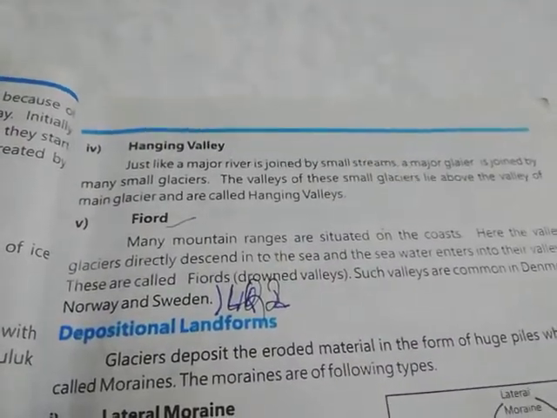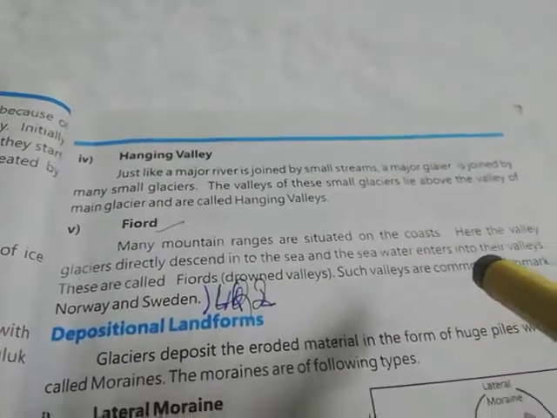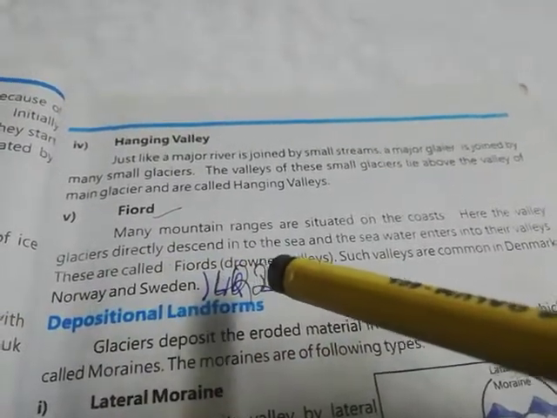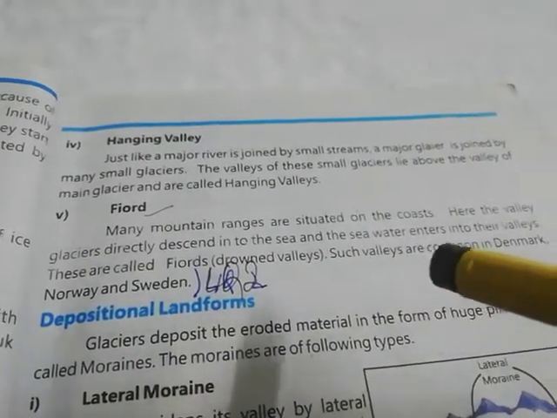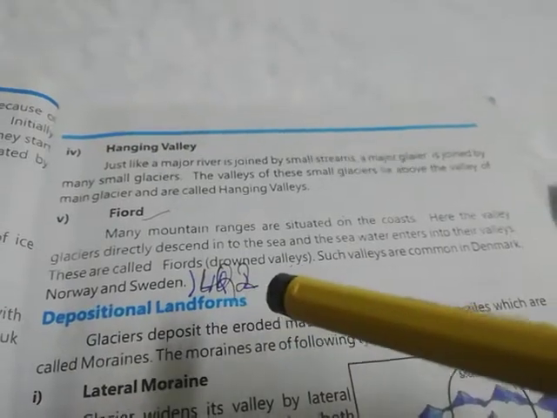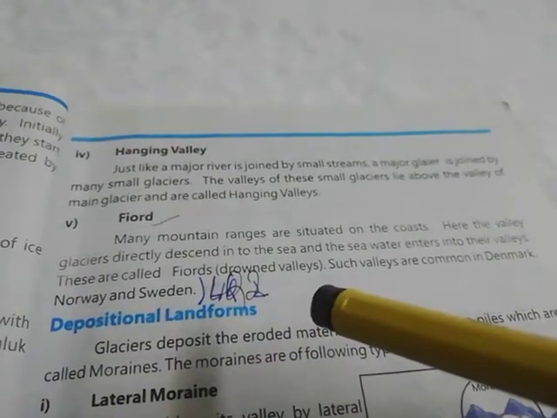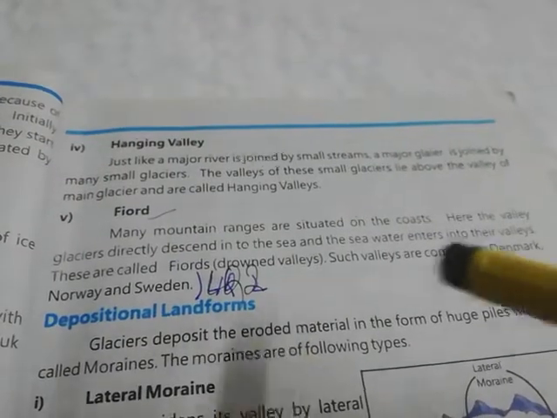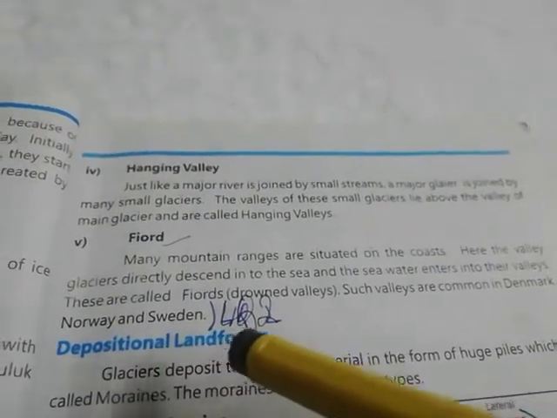Number 5 is fjord. Many mountain ranges are situated on the coast. Here the valley glacier directly descends into the sea and sea water enters into their valleys. These are called fjords, or drowned valleys. Such valleys are common in Denmark, Norway and Sweden.